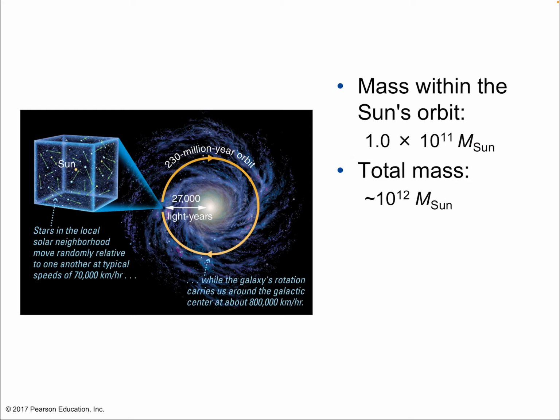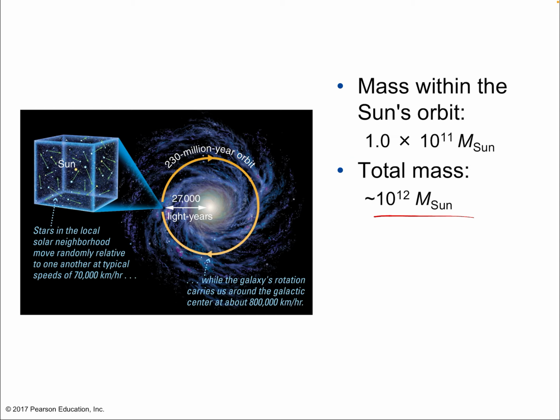Because we can't actually fly up and observe our particular galaxy from afar, but we look at similar galaxies, look at how they behave, and we extrapolate the behavior of our galaxy by looking at the motion of the stars that we can see inside of our galaxy, okay? So the total mass is about 10 to the 12 times the mass of the sun, or a trillion times the mass of the sun. Okay, 10 to the 12 is 1 trillion.